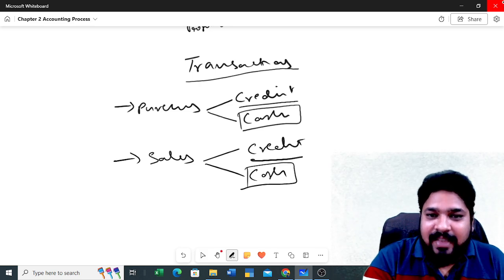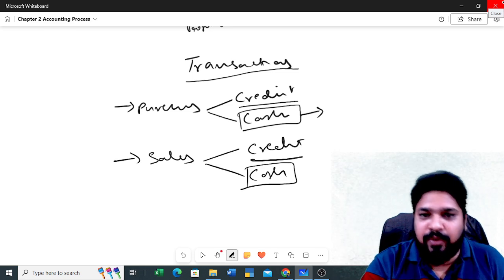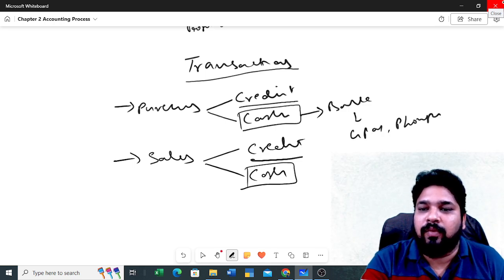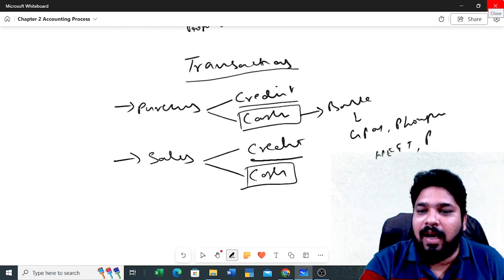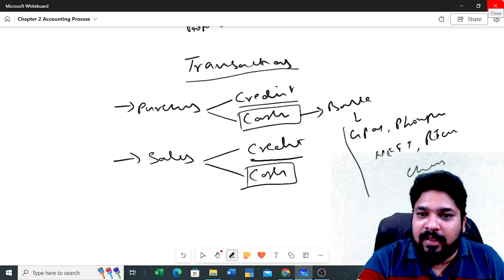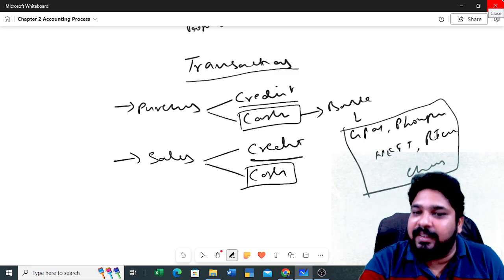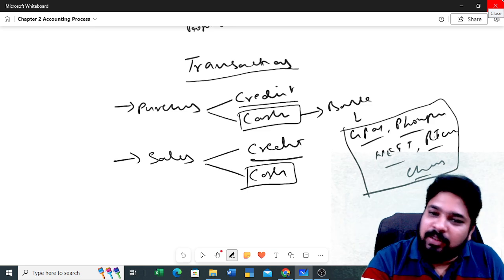So this cash transaction includes even if you receive through bank, I mean GPay, PhonePe, or NEFT, or RTGS, or cheque. You need to understand these are the modes of payment. That's it. GPay, PhonePe, NEFT, RTGS, cheque. These are the modes of payment.